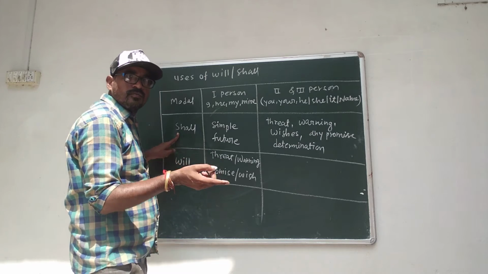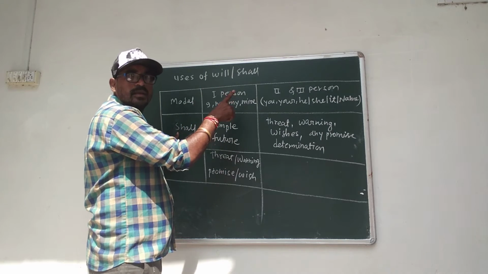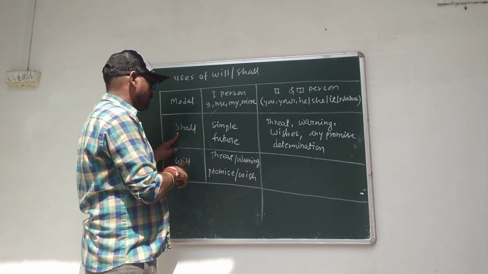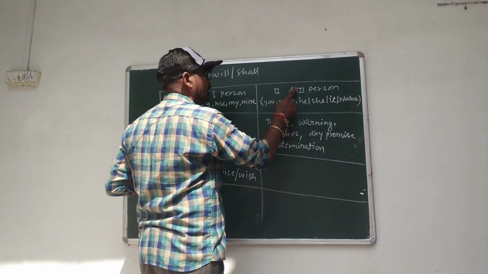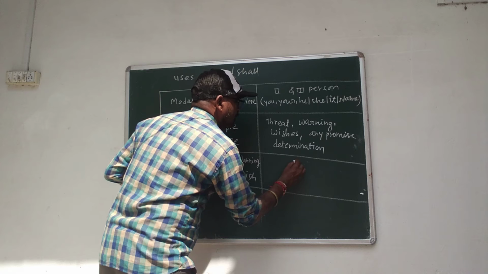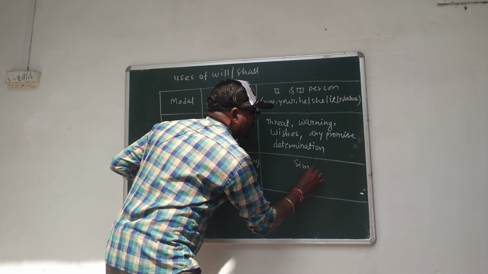In this situation, we use shall with second and third person pronoun, and we use will with second and third person pronoun in simple future tense.